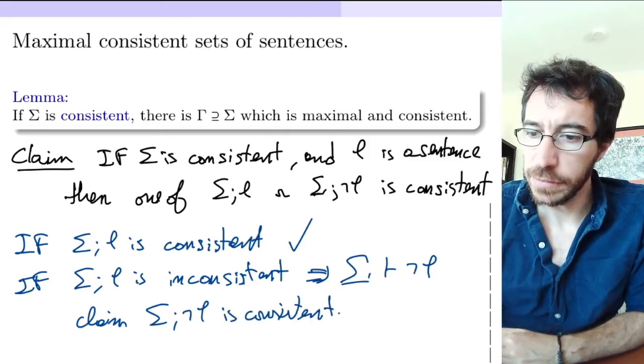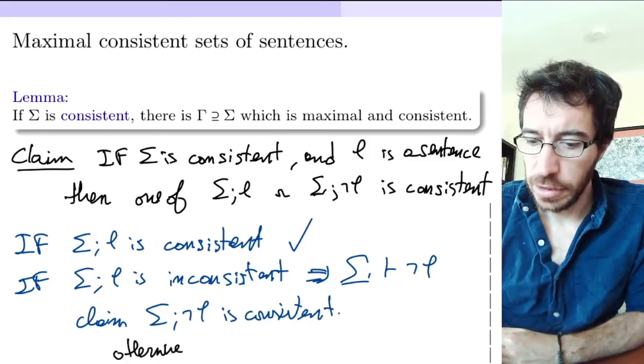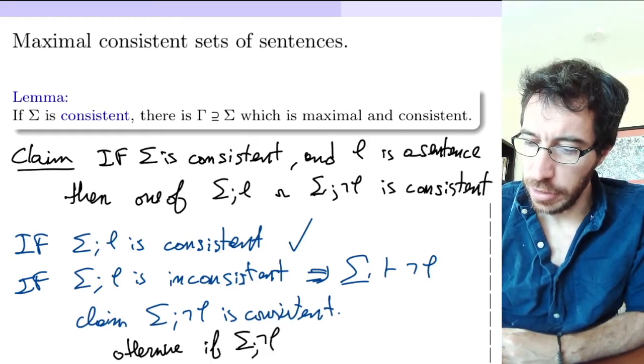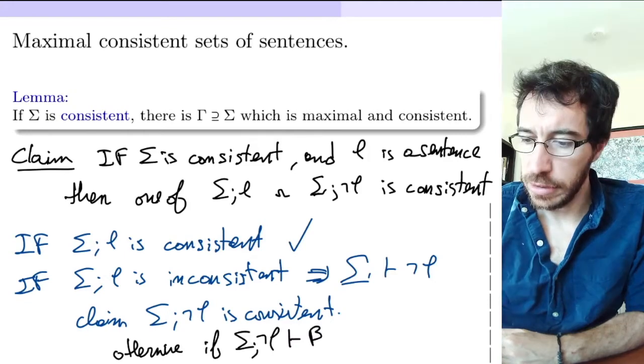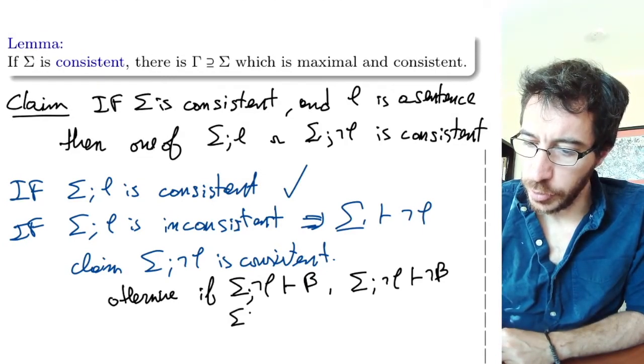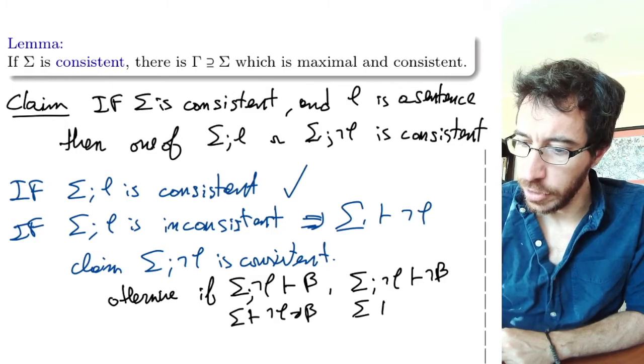And why is that? Otherwise, if sigma together with not phi proves beta, and sigma together with not phi proves not beta, then we get that sigma proves not phi implies beta, and also that sigma proves not phi implies not beta.